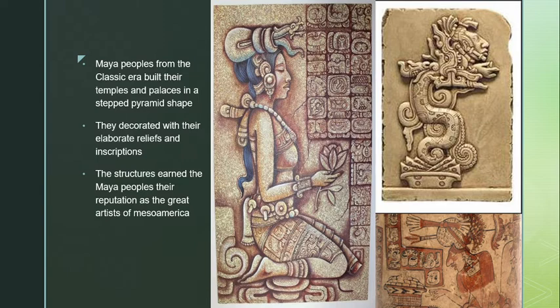By the early 20th century, a small portion of their hieroglyph writing had been deciphered. More of their history and culture became known as the years went on, but most of what people know comes from the remains of their architecture and art, which includes their stone carvings and inscriptions on their buildings and their monuments.